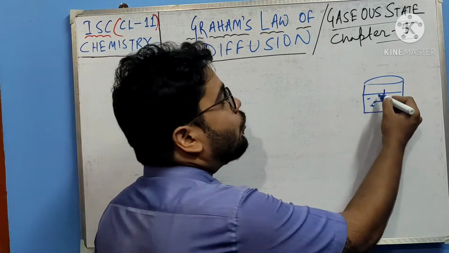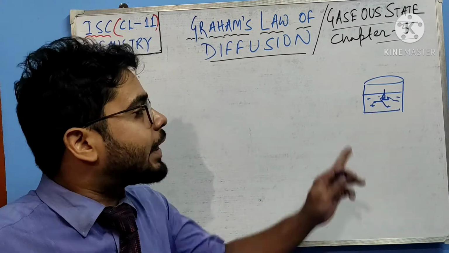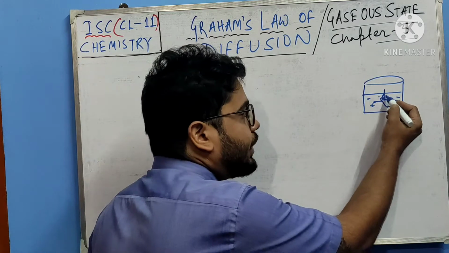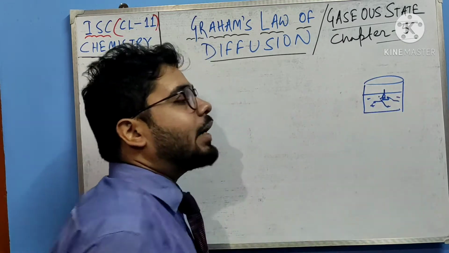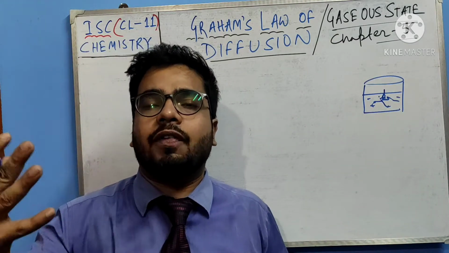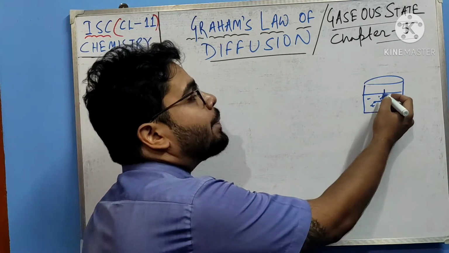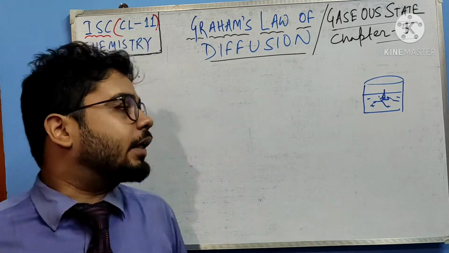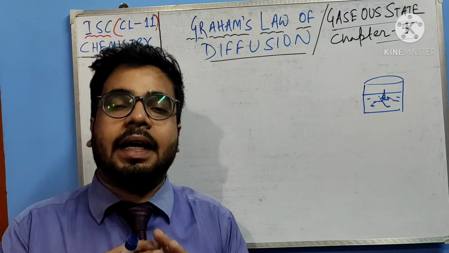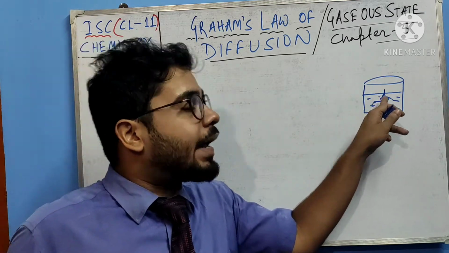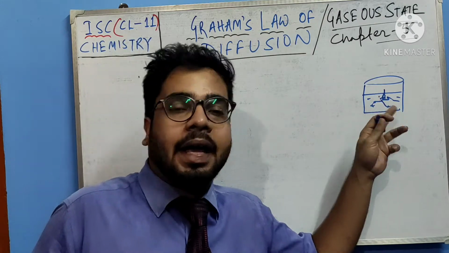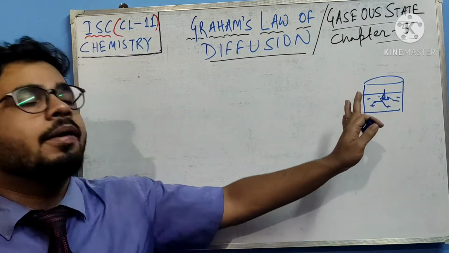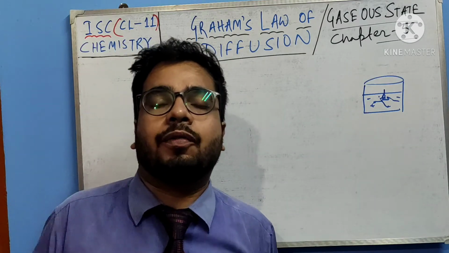When the ink got dropped, the concentration of the ink molecules was highest nearby, but in the other part the concentration was not very high, right? So molecules of ink are getting mixed with the entire water. They are spreading from the higher concentration region or higher pressure region of the ink to the lower concentration region. So I hope you understood what is diffusion.